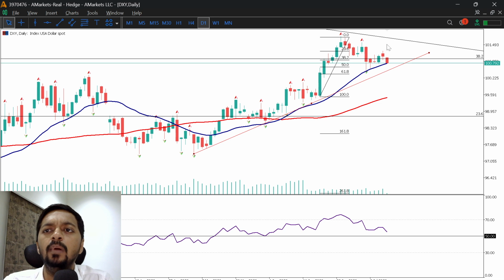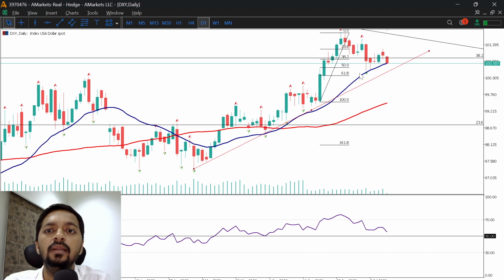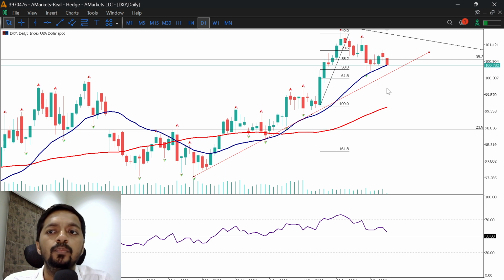If price is breaking above 100 and 101.500, then we can expect further upward continuation up to 101.800, 102, even 102.500. But if price is breaking down below the 61.8 level, which is the 100.300 level, then we can expect further downward continuation up to 99.800 to 99.500 level.